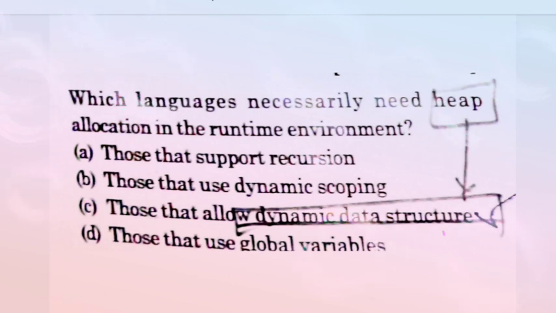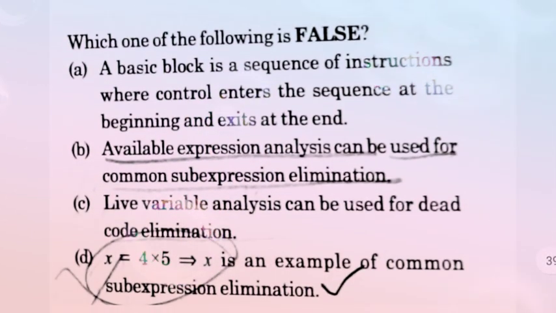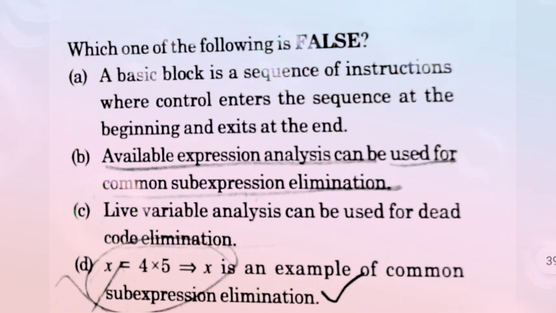Now come to the next question. Which of the following is false? Option A: a basic block is a sequence of instructions where control enters the sequence at the beginning and exits at the end. So this is a true statement. Now option B: available expression analysis can be used for common sub-expression elimination. So it is also correct.